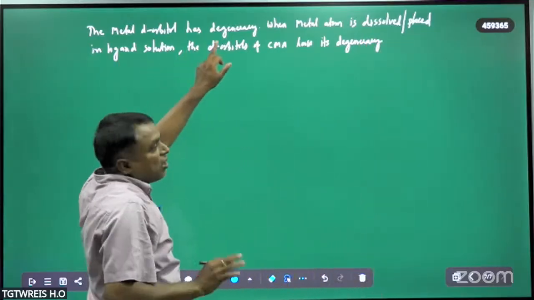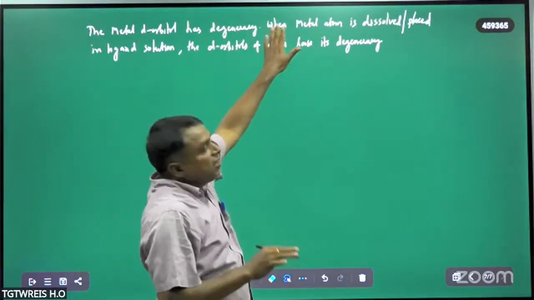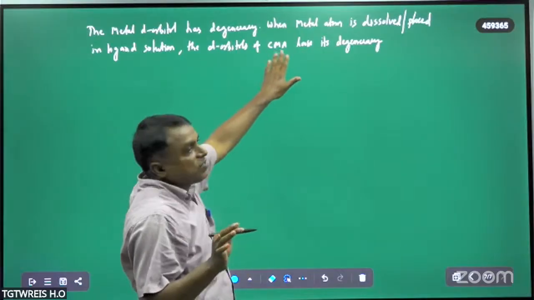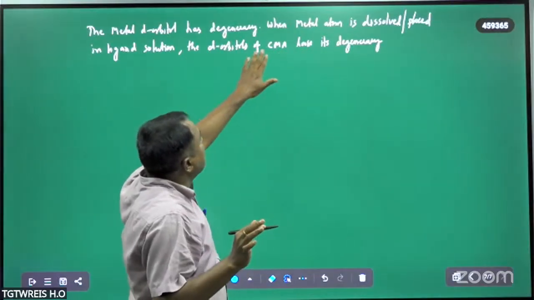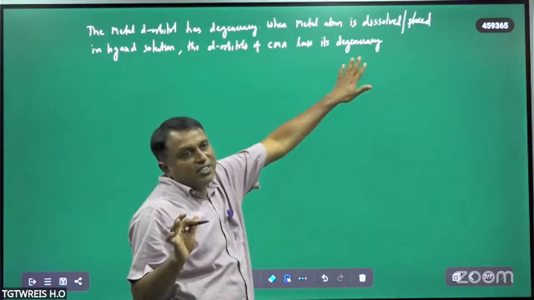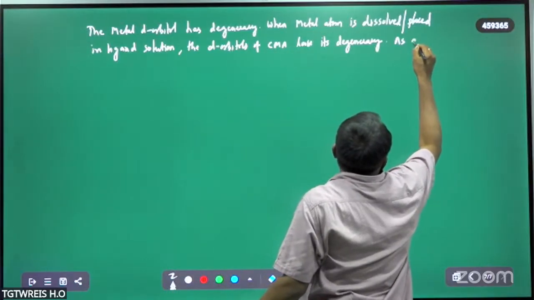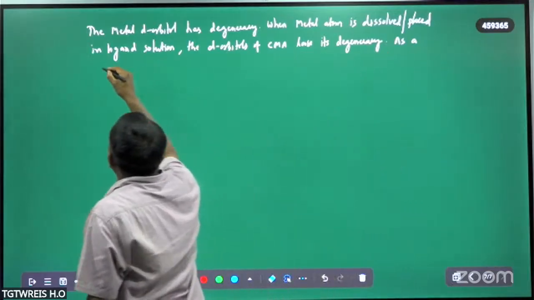The metal d orbitals have degeneracy, but when the metal atom is dissolved or placed in ligand solution, the d orbitals of the central metal atom lose their degeneracy. As a result of this,